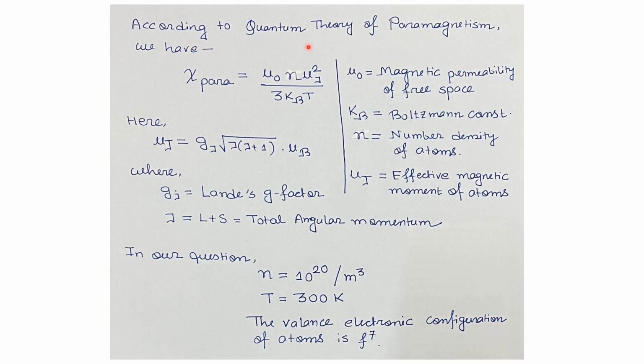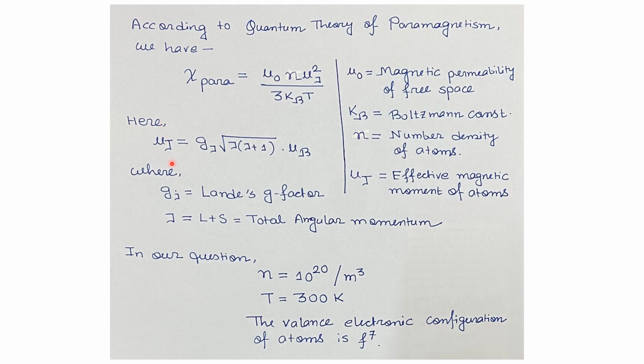According to the quantum theory of paramagnetism, we have the paramagnetic susceptibility chi equals mu naught times n times mu j square by 3 kB T. Here mu naught is the magnetic permeability of free space, kB is the Boltzmann constant, n is the number density of atoms, and mu j is the effective magnetic moment of atoms.